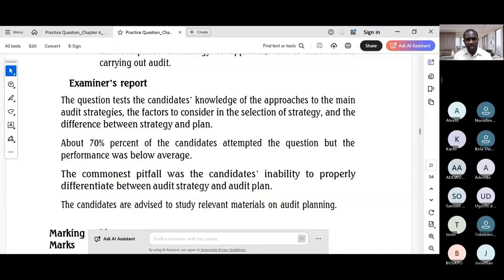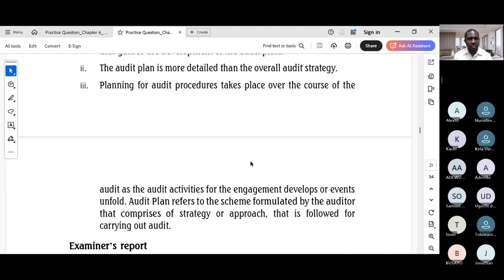It highlights a common weakness, the inability to differentiate between audit strategy and audit plan, suggesting that while candidates might have a general understanding, they lack the precise technical knowledge required for the professional exam. So let's take note of the examiner's report. Let's get back to part A and see how to write this.